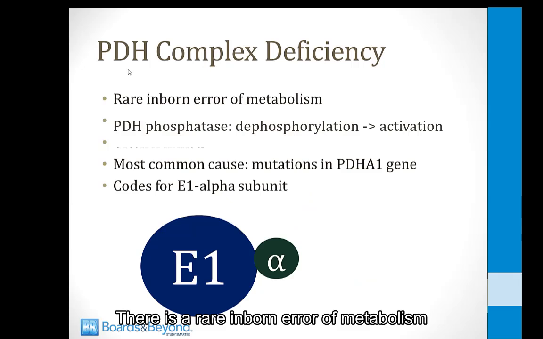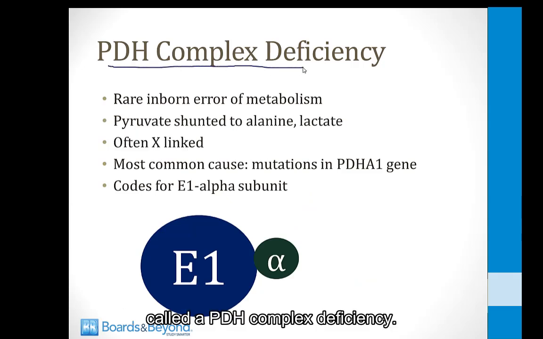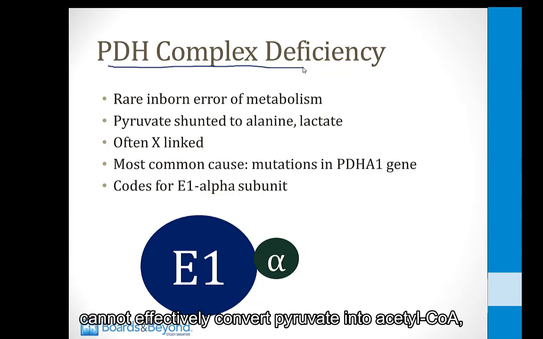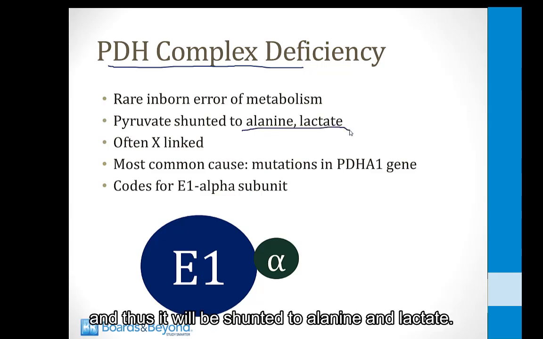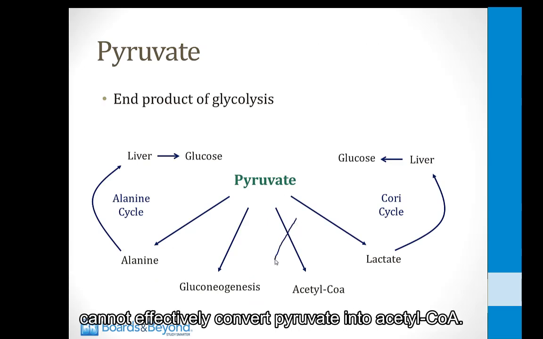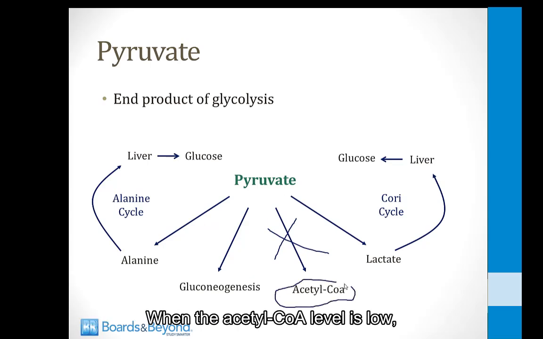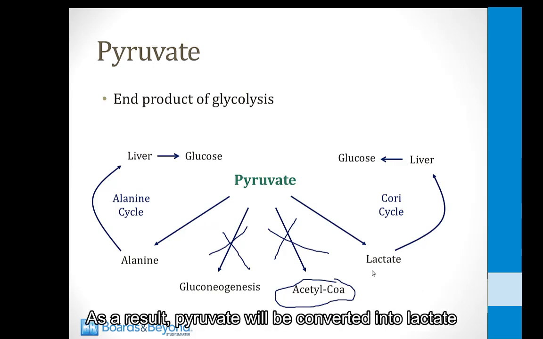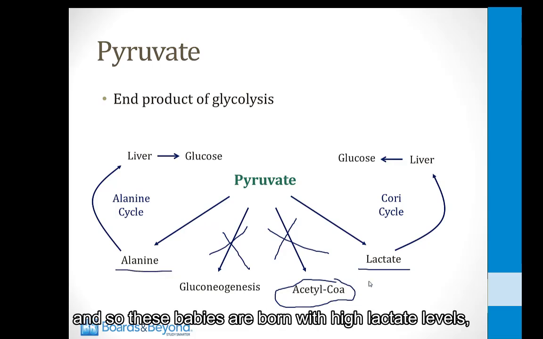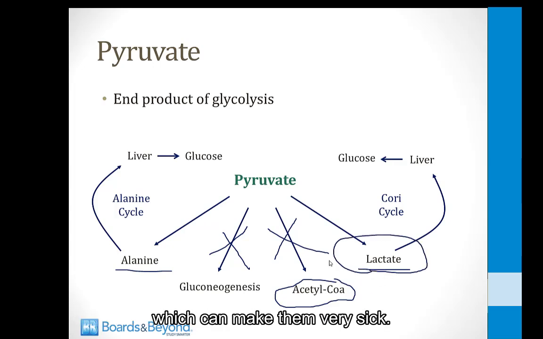There is a rare inborn error of metabolism called a PDH complex deficiency. Babies who are born deficient in the enzymes of the complex cannot effectively convert pyruvate into acetyl-CoA, and thus it will be shunted to alanine and lactate. If we go back a few slides here, babies who are deficient in the PDH complex cannot effectively convert pyruvate into acetyl-CoA. When the acetyl-CoA level is low, this inhibits gluconeogenesis, so this pathway is blocked as well. As a result, pyruvate will be converted into lactate and also into alanine, and so these babies are born with high lactate levels, and that gives them a lactic acidosis, which can make them very sick.